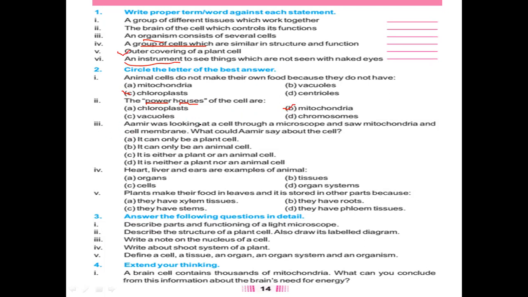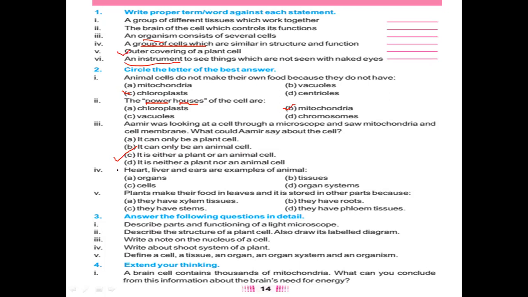The next one: Amir was looking at a cell through a microscope and saw mitochondria and cell membrane. What could Amir say about the cell? In which cells are mitochondria and cell membranes present? Yes, it is either a plant or an animal cell. If we talk about these two organelles, both are present in plant and animal cells. So it can be a plant or an animal cell.